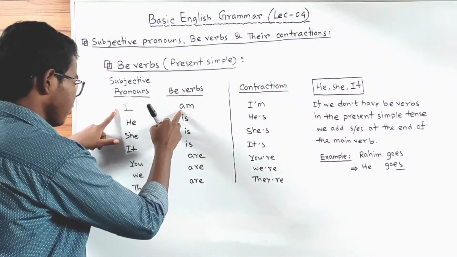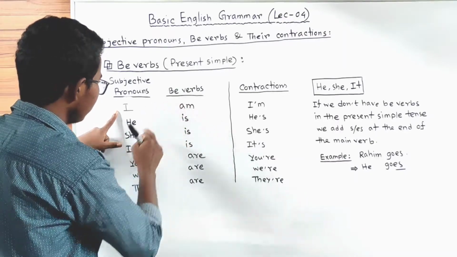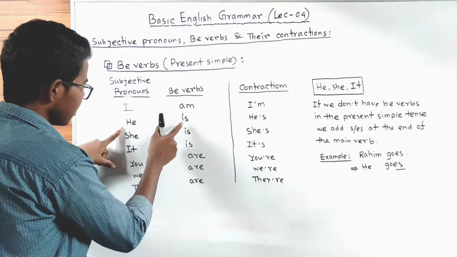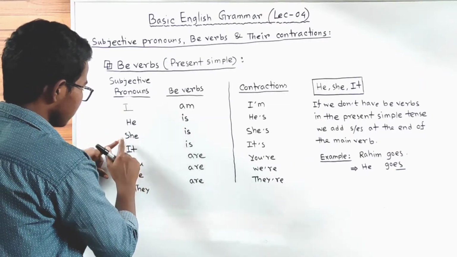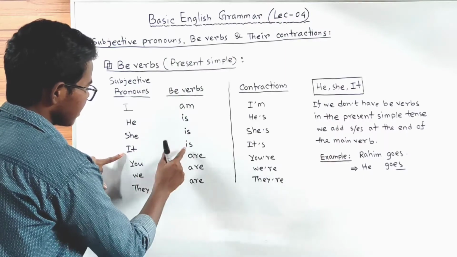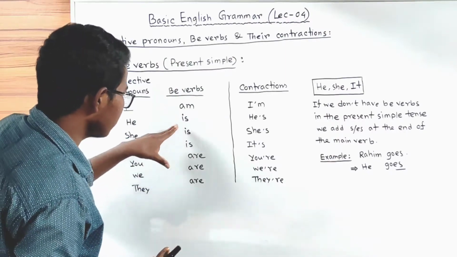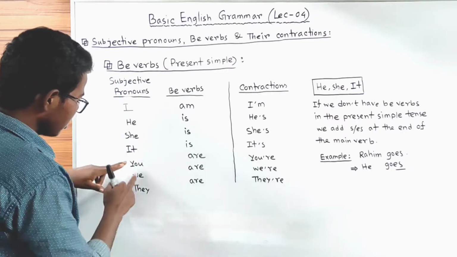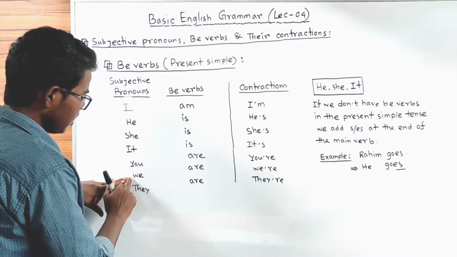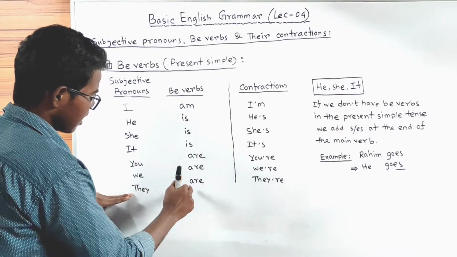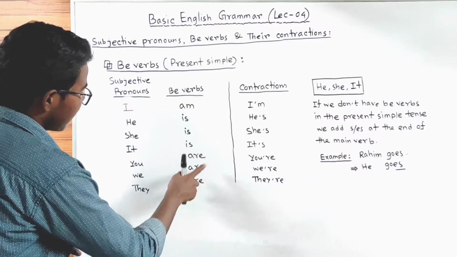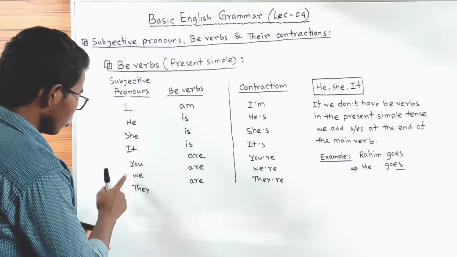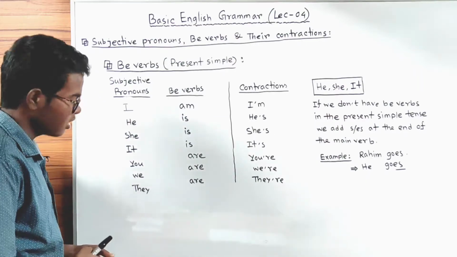I am. We use am as a be verb for the subjective pronoun I. I am. He is. She is. It is. We use is as a be verb for the subjective pronouns he, she and it. You are. We are. They are. We use are as a be verb for the subjective pronouns you, we and they.